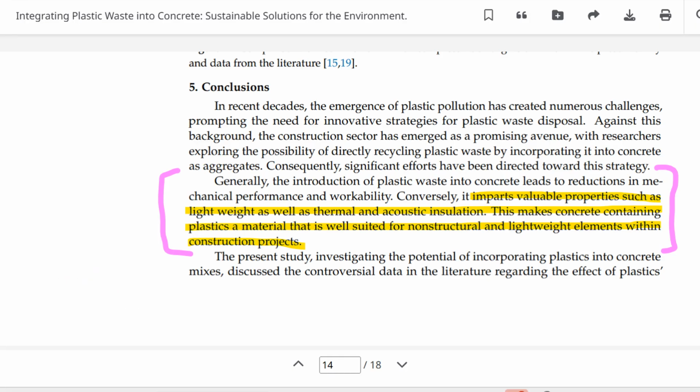The article from EBSCO's Academic Search Complete Library Database has evidence that I want to include to support this topic sentence. In this case, I wanted to use the following words from the article and put them in quotation marks to show that they were copied. Quote, "imparts valuable properties such as lightweight, as well as thermal and acoustic insulation. This makes concrete containing plastics a material that is well suited for non-structural and lightweight elements within construction projects," end quote.